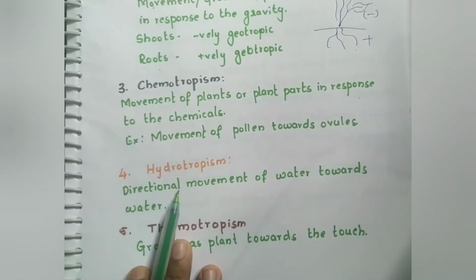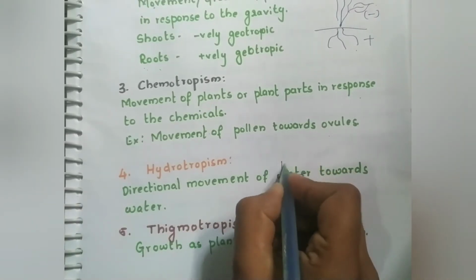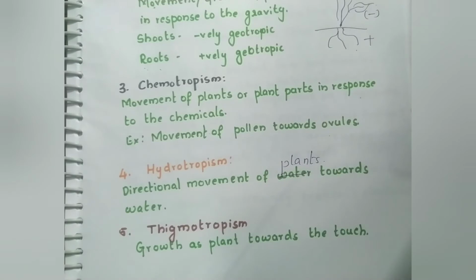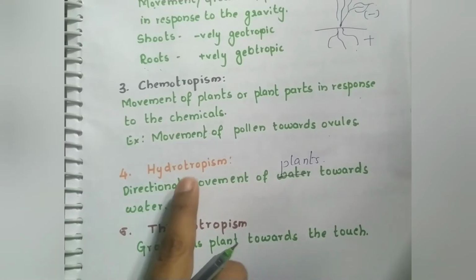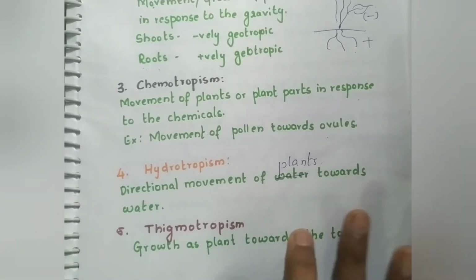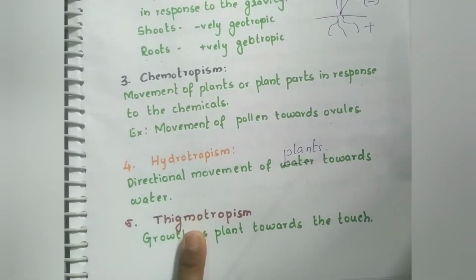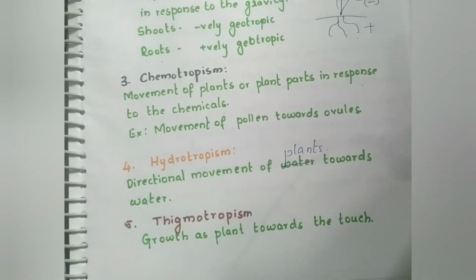Next one is hydrotropism. It is the directional movement of plants towards water. The roots of the plant will move towards the source of the water, which is called hydrotropism. Hydrotropism, chemotropism, geotropism and phototropism are growth dependent. They grow towards or away from these things. Another one is thigmotropism, which is not growth dependent. The plant will respond to your touch. When you touch some plants, they respond. That is called thigmotropism.